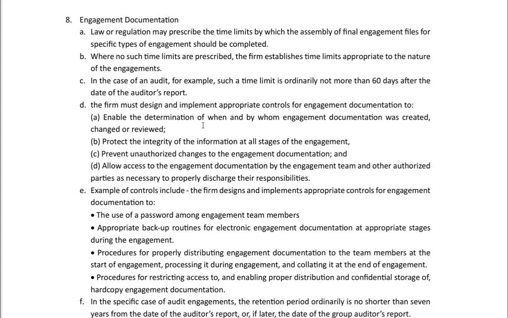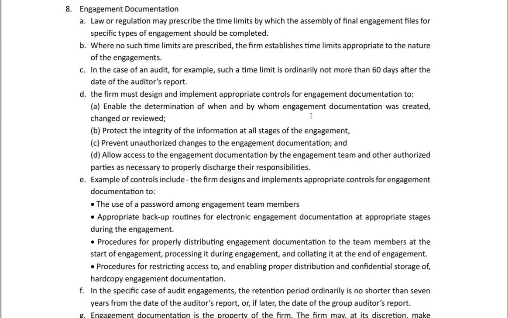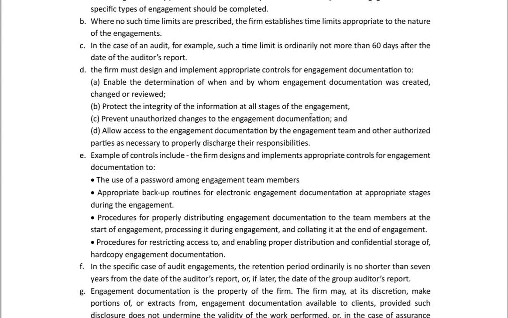The firm must design and implement appropriate controls for engagement documentation to enable the determination of when and by whom engagement documentation was created, changed, or reviewed. Protect the integrity of the information at all stages of the engagement. Prevent unauthorized changes to the engagement documentation and allow access to the engagement documentation by the engagement team and other authorized parties as necessary to properly discharge their responsibility.